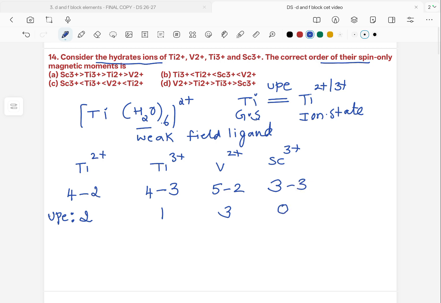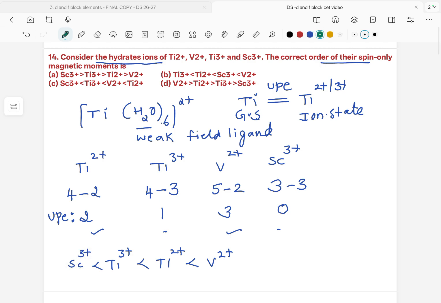Here, the magnetic moment, when we arrange them in order, V2+ is greatest, then Ti2+, then Ti3+, and scandium falls last. So the order will be V2+ greater than Ti2+, then Ti3+, and last Sc3+.